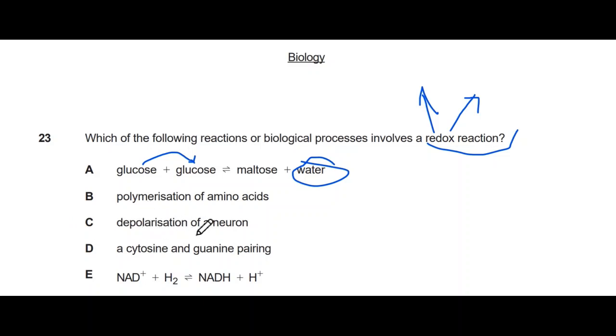Number three is depolarization of neurons. If you have studied this, you will know that depolarization of a neuron is simply the exchange of ions, sodium ions and potassium ions, right? Next is cytosine and guanine pairing. It's again just a bond formation and nothing to do with a redox reaction, oxidation, or exchange of charges. So the only option we are left with is E. So it's most probably the right answer.